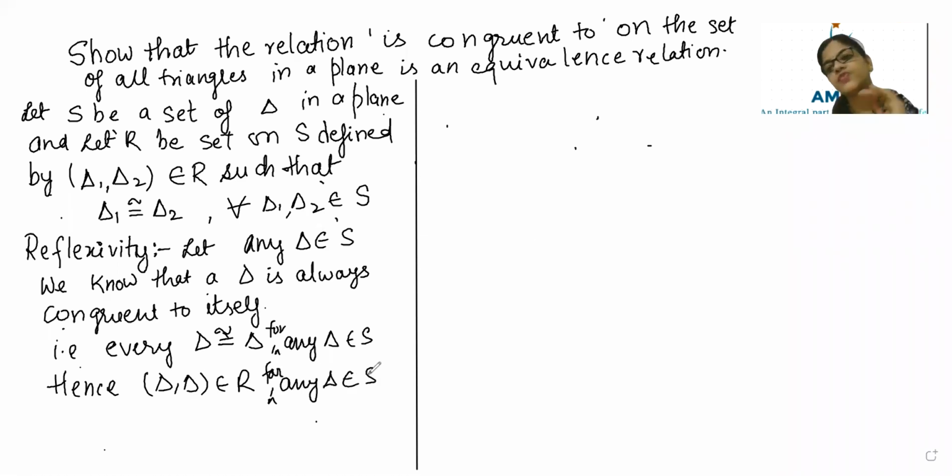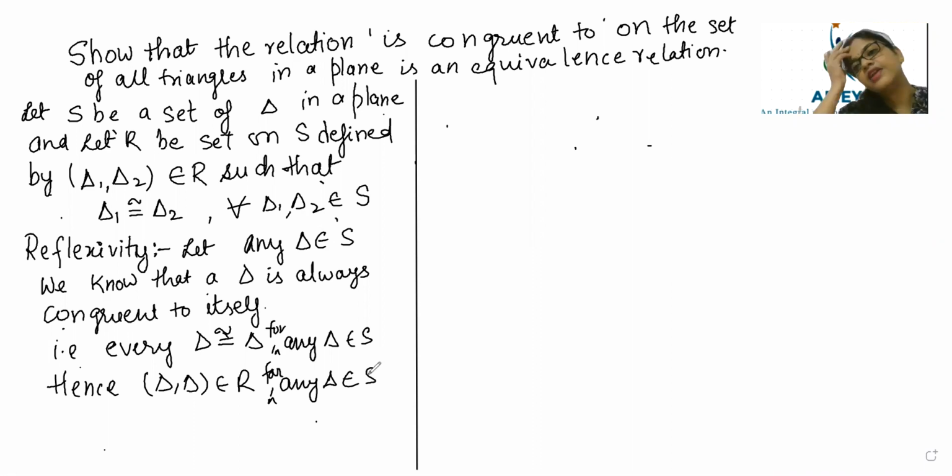This was exactly the concept given when we discussed reflexivity, transitivity and symmetry. I already discussed that it is going to be reflexive. When triangles are discussed, we know that every triangle is congruent to itself.